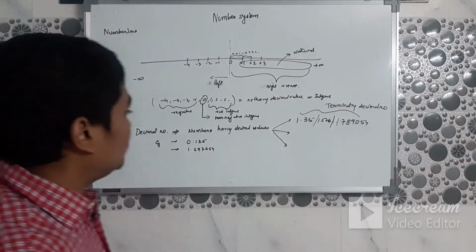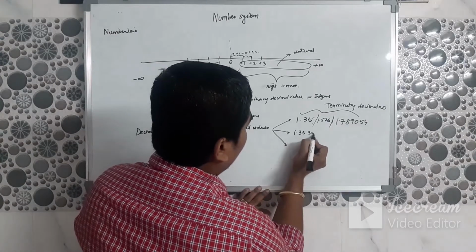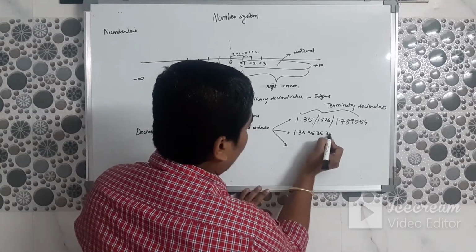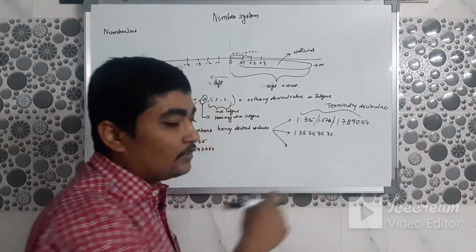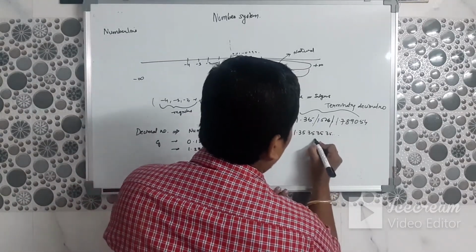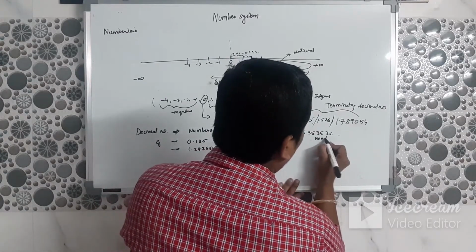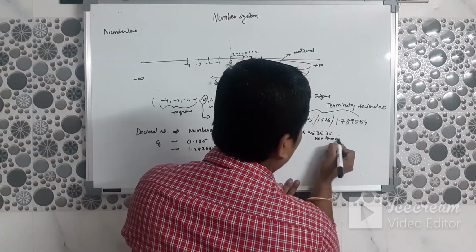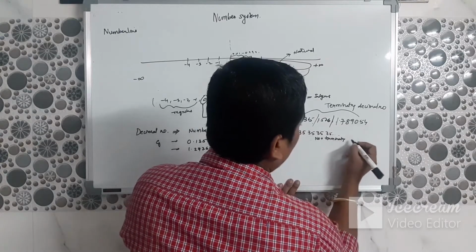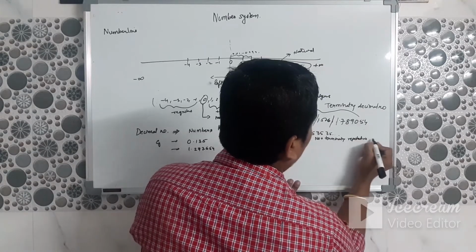What is another? 0.135353535. It goes on. These are non-terminating repetitive decimals.